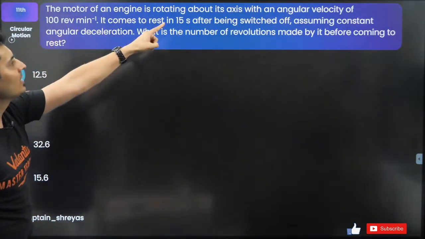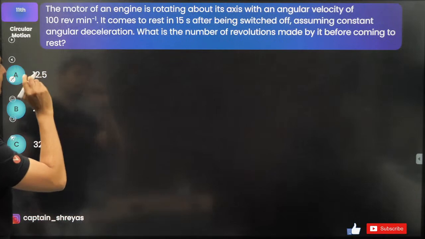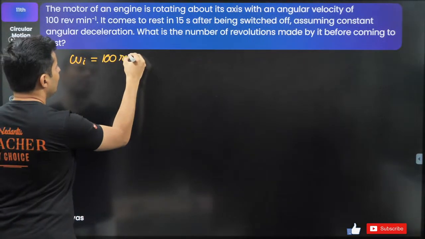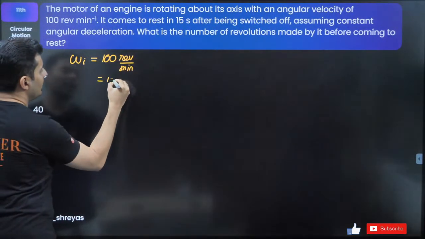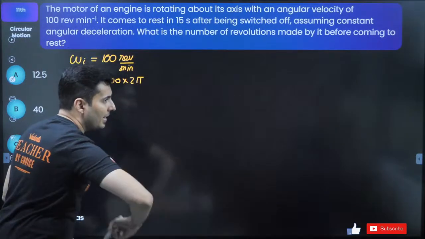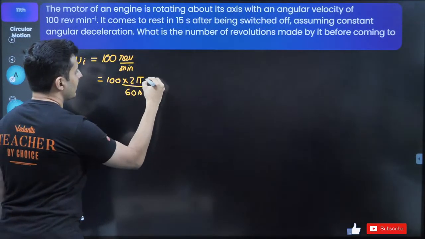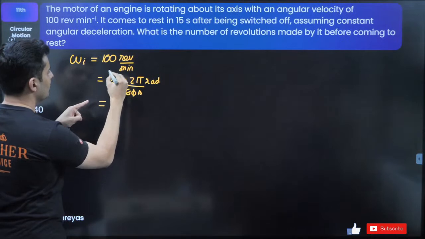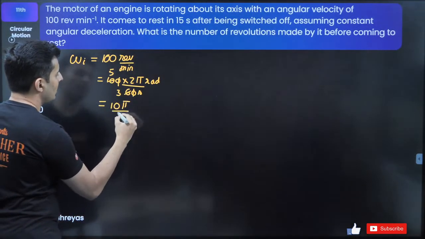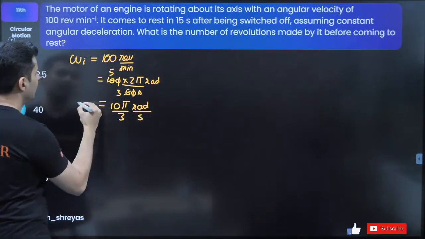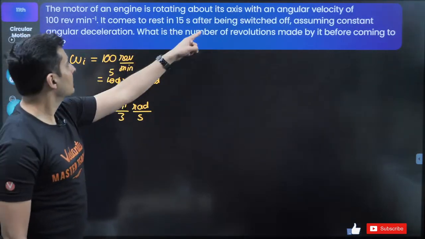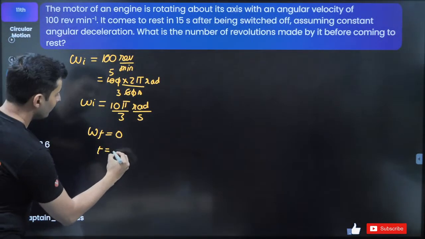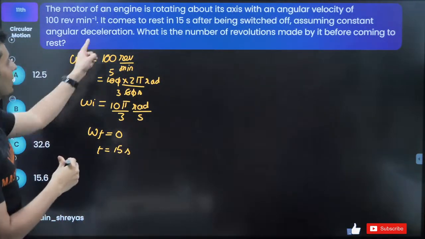The motor of an engine is rotating with this many revolutions per minute. So initial angular velocity is 100 revolutions per minute. One revolution is 2 pi radians. 1 minute is 60 seconds. So this 0 goes, this goes 3 times, this goes 5 times. So this will become 10 pi by 3 radians per second, the initial angular velocity. It is coming to rest, so final angular velocity is 0. Time is 15 seconds. Question is, what is the number of revolutions?